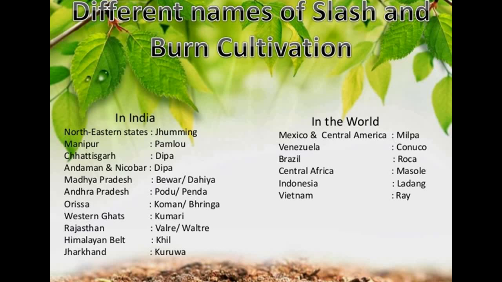Now there are different names for slash and burn cultivation in India. These are a few of the names. You can read them. In the northeastern states, they call this type of farming Jhumming. In Manipur, they say Pamlo, in Chhattisgarh, Deepa, and in Andaman and Nicobar, Deepa. In every other state, they call this farming in their own language and have given their own names, and in other parts of the world also they have given their own names to slash and burn cultivation. You can read all the names mentioned here.